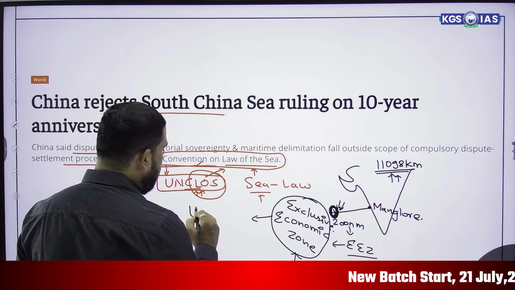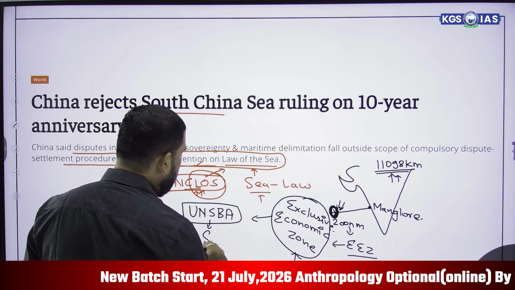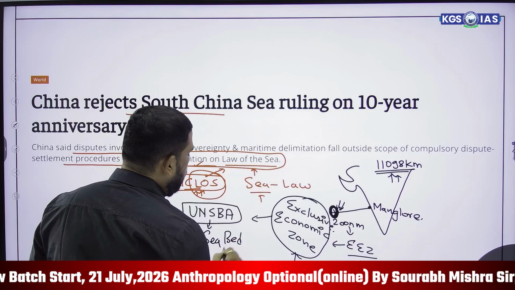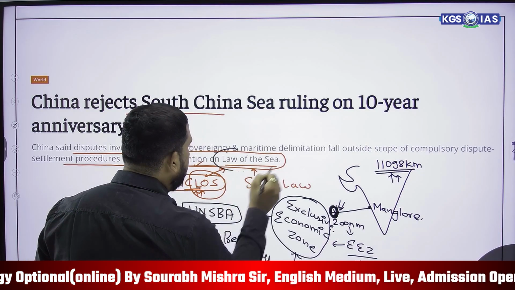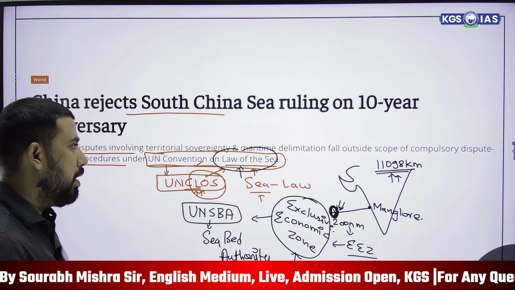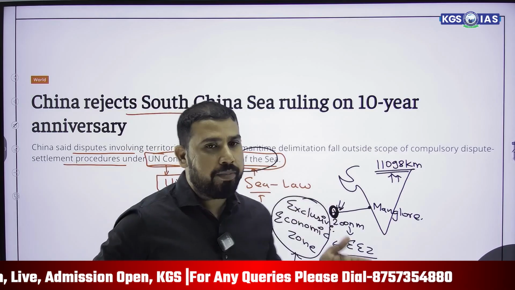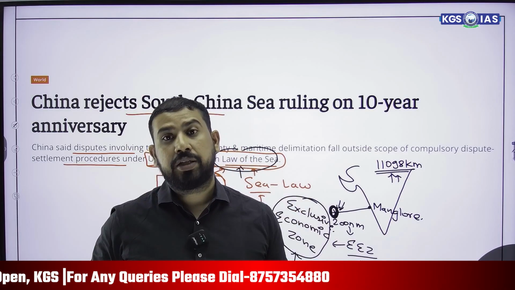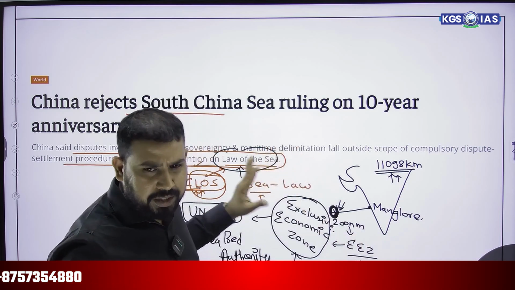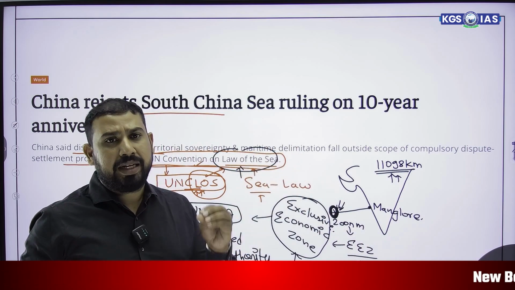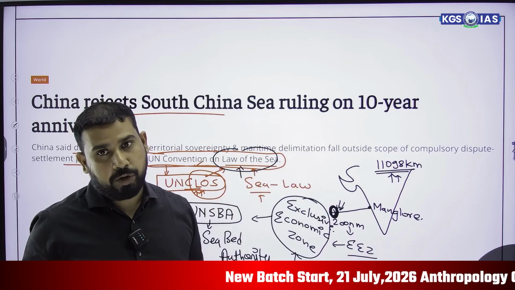So we have the United Nations Seabed Authority. The Seabed Authority is the governing body on the sea, and the law-making body is the United Nations Convention on the Law of the Sea. By their due permission, we can easily extract minerals, natural resources, and oil reserves. We have access to this region because it is an international treaty, an international law which makes things available for India.